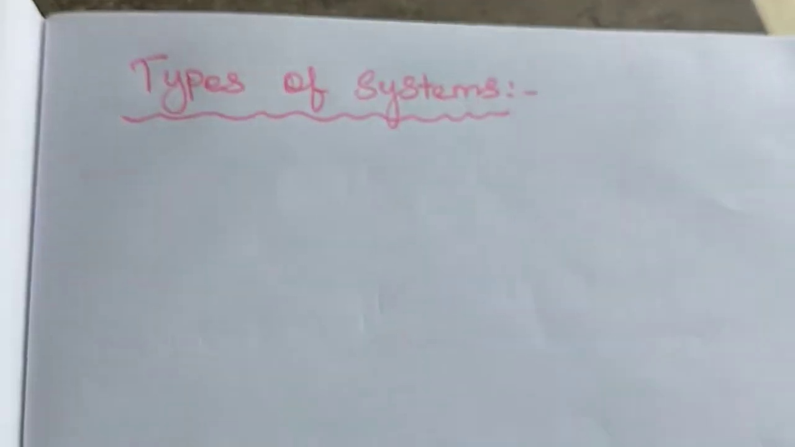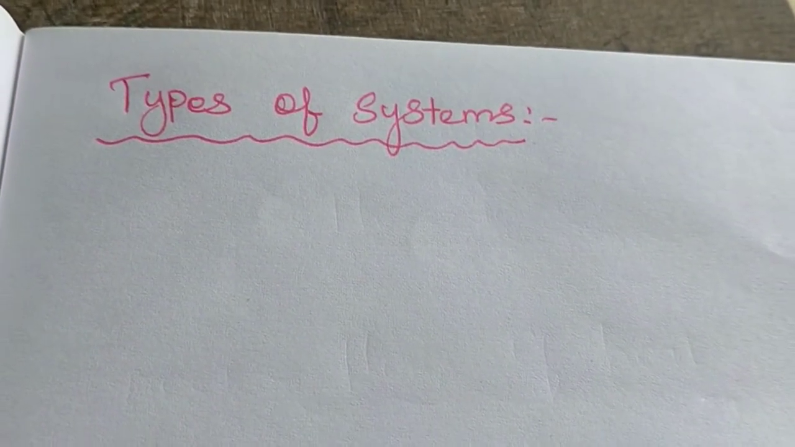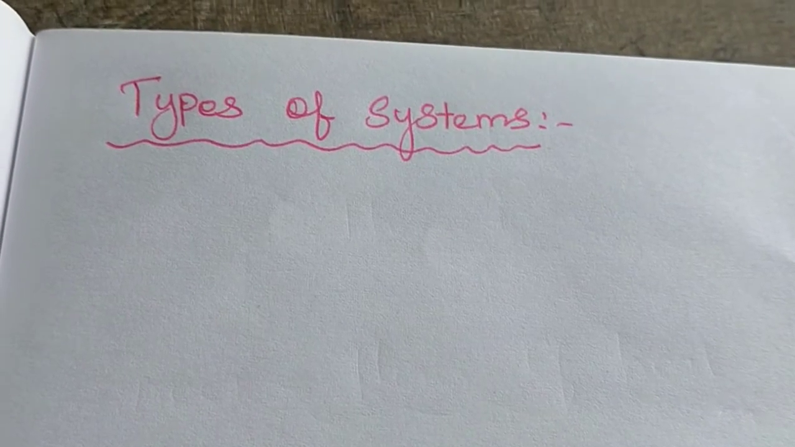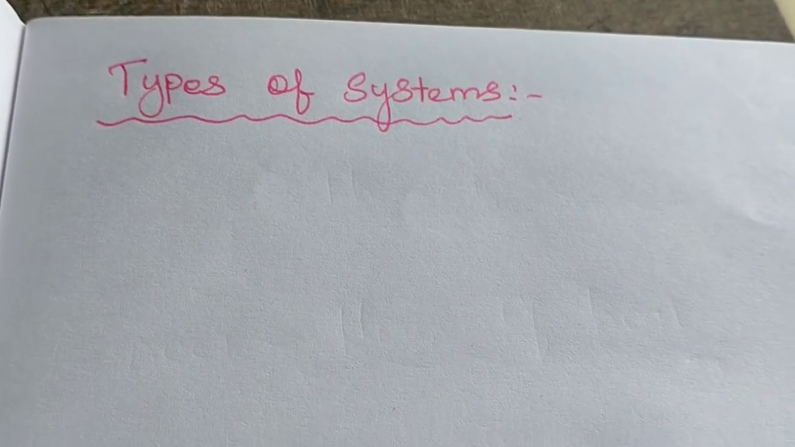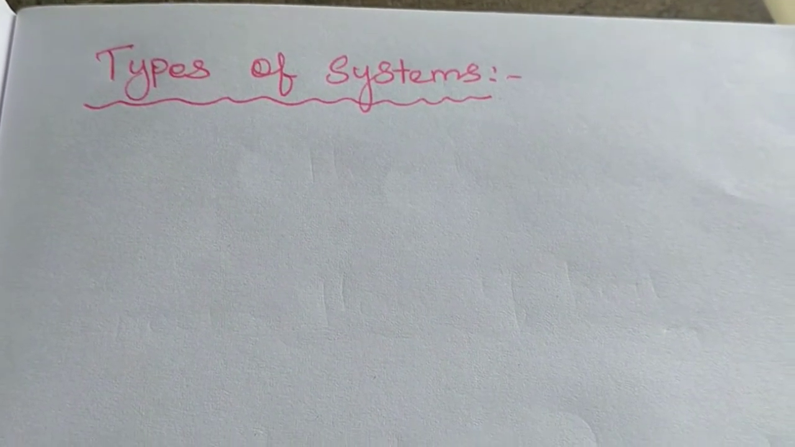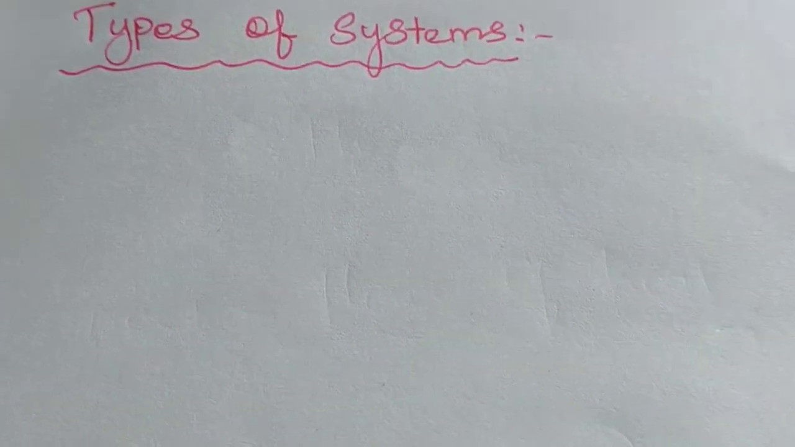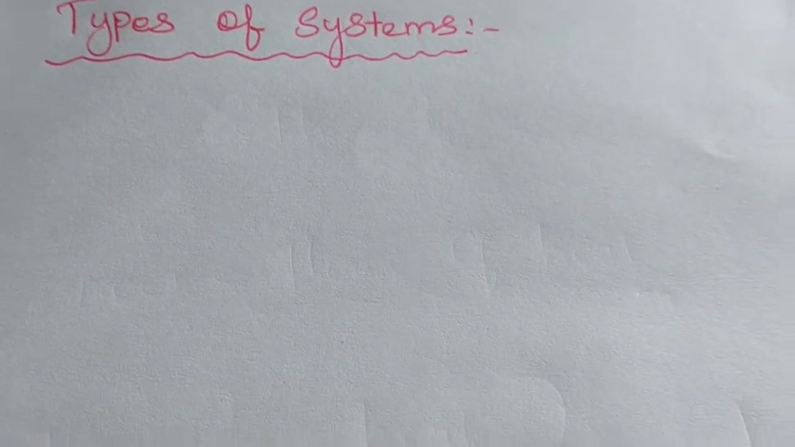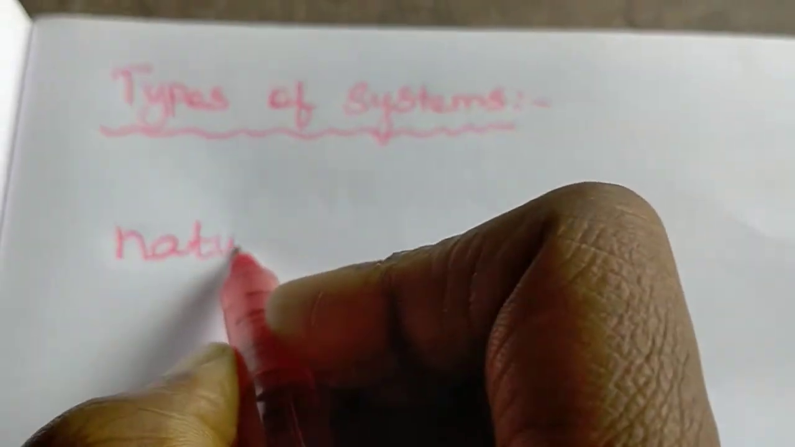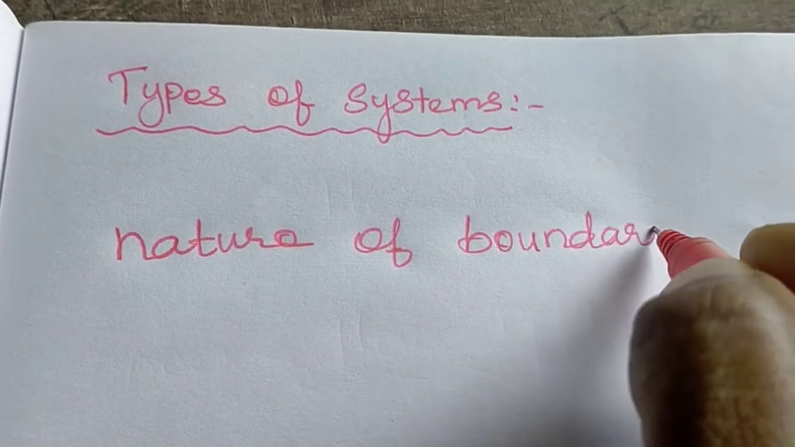nature of boundary. Okay, so in the previous class you learned also one type of system. It is categorized by the physical and chemical properties of the system. So it is divided into two types, that is homogeneous and heterogeneous. Okay, today's class we study the same types of system, but it depends upon the nature of boundary.